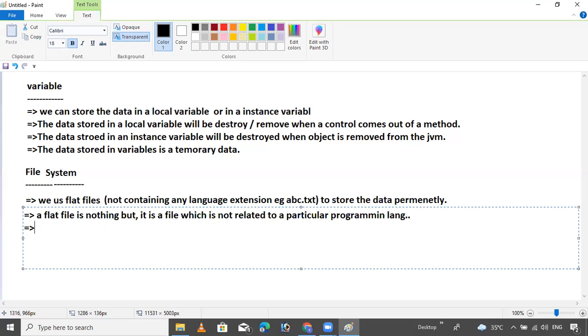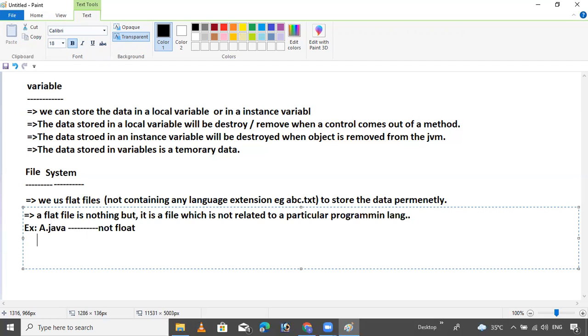Flat file means a simple file system. Those files do not contain an extension related to any programming language. For example, suppose a.java. Can you say this is a flat file? No, not a flat file. Why? Because it contains a programming-related extension.